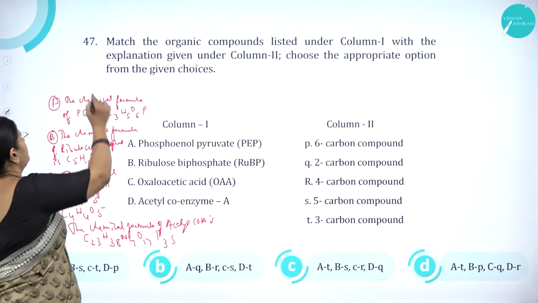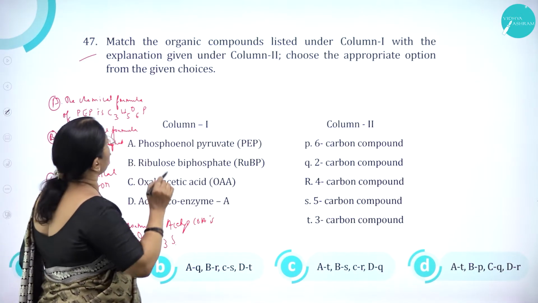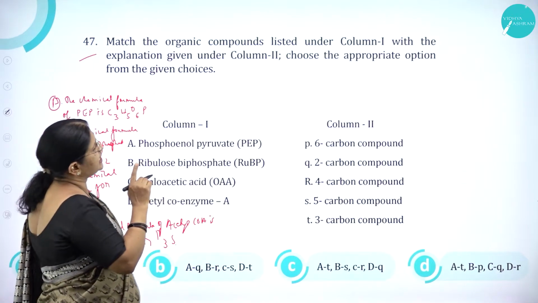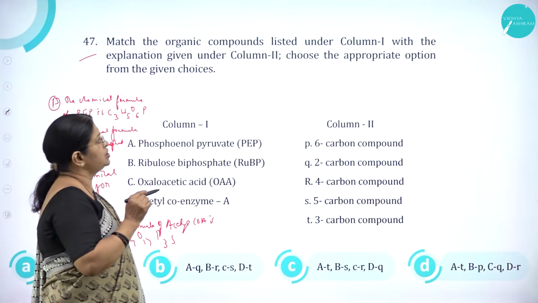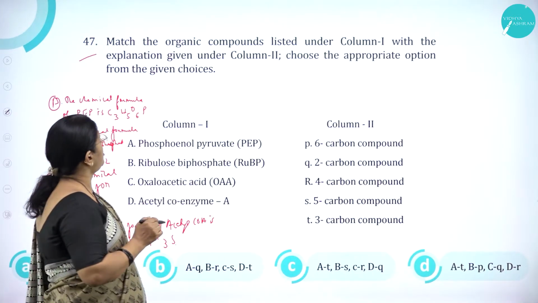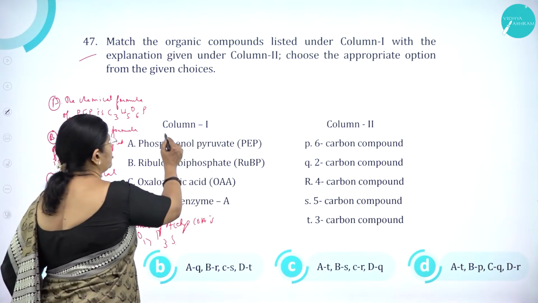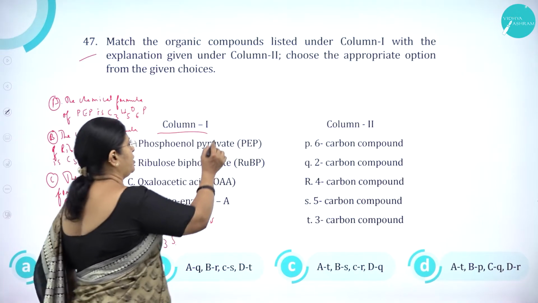Moving on to question number 47. Match the organic compounds listed under column 1 with the explanation given under column 2. Choose the appropriate option from the given choices. So column 1 is the organic compounds.